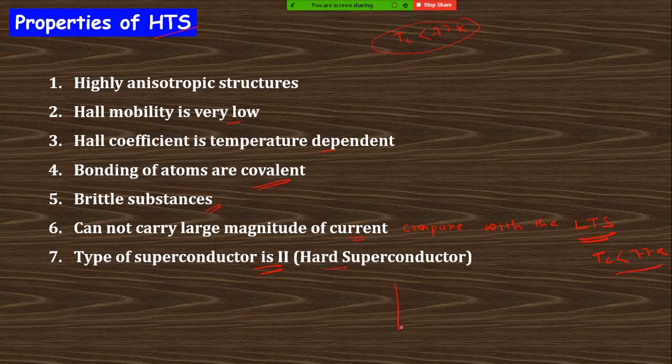You know the magnetic field nature, the magnetization nature, is like that with the H in the magnetization. You know this is HC1 and this is HC2. Okay, this is type 2. You all know that this is a type 2 superconductor, and these high temperature superconductors are lying in this category. This is the type 2 category, they lie here, right?